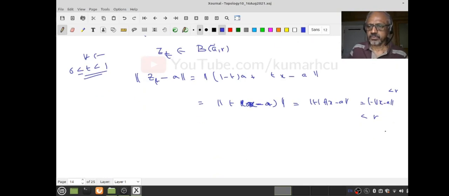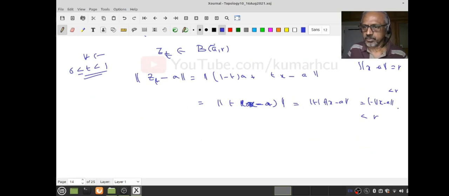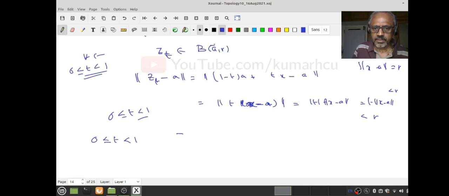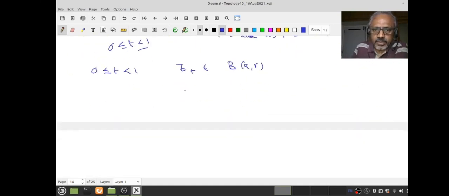Right, so norm of X minus A is less than or equal to r, because I am assuming X is on the boundary. But my t satisfies 0 is less than or equal to t strictly less than 1. Therefore, this is less than r. So what I have shown is that for 0 less than or equal to t less than 1, zt lies in the open ball. Do you understand that? Okay. And at t equal to 1, z1 equals your x.